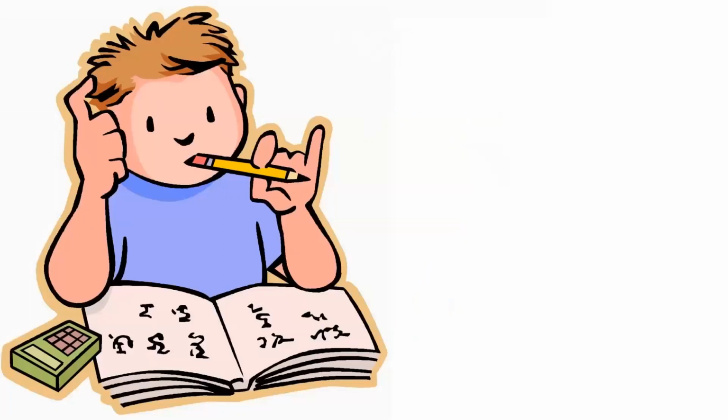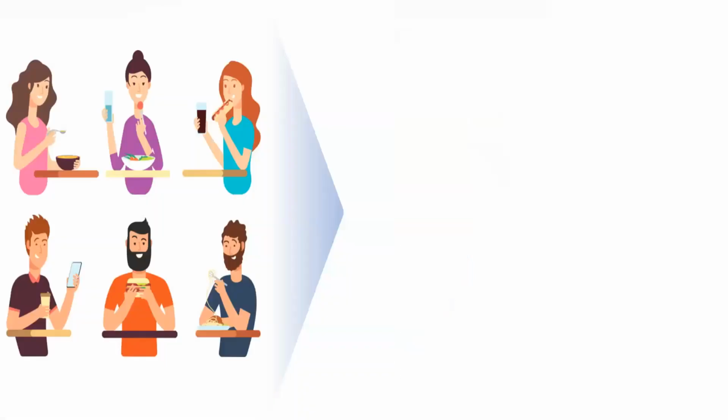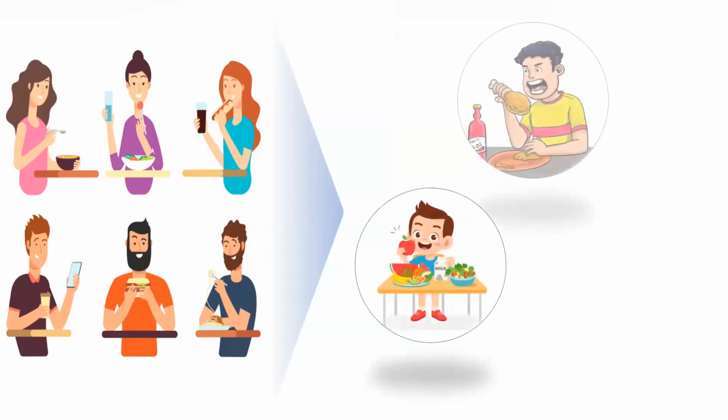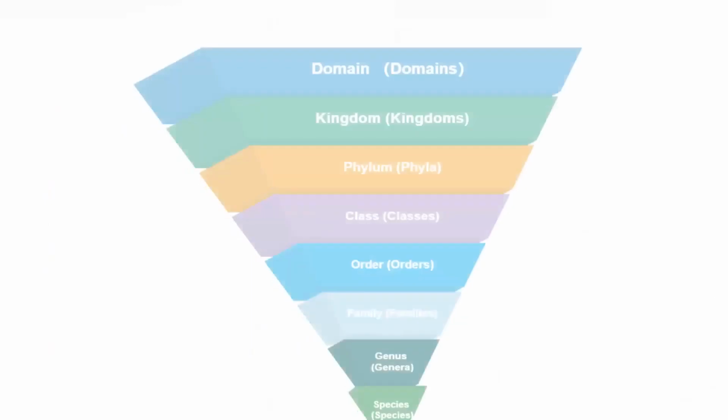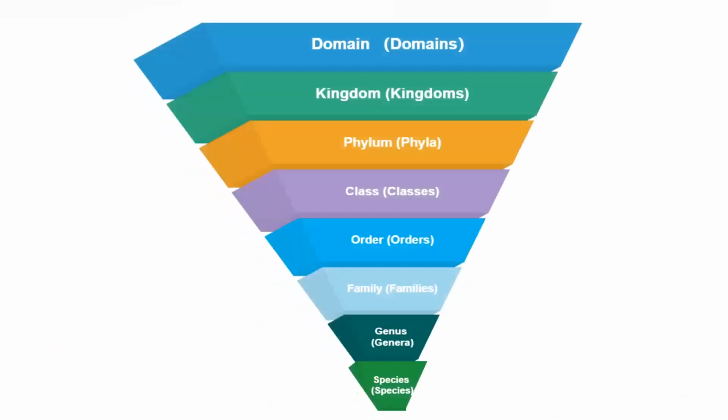Classification is based on categories. For example, when you need to classify people based on their eating habits, we can classify them into three: a vegetarian, a non-vegetarian, and a vegetarian. Similarly, for classifying plants and animals, we have various characteristics, and that's how they are classified.